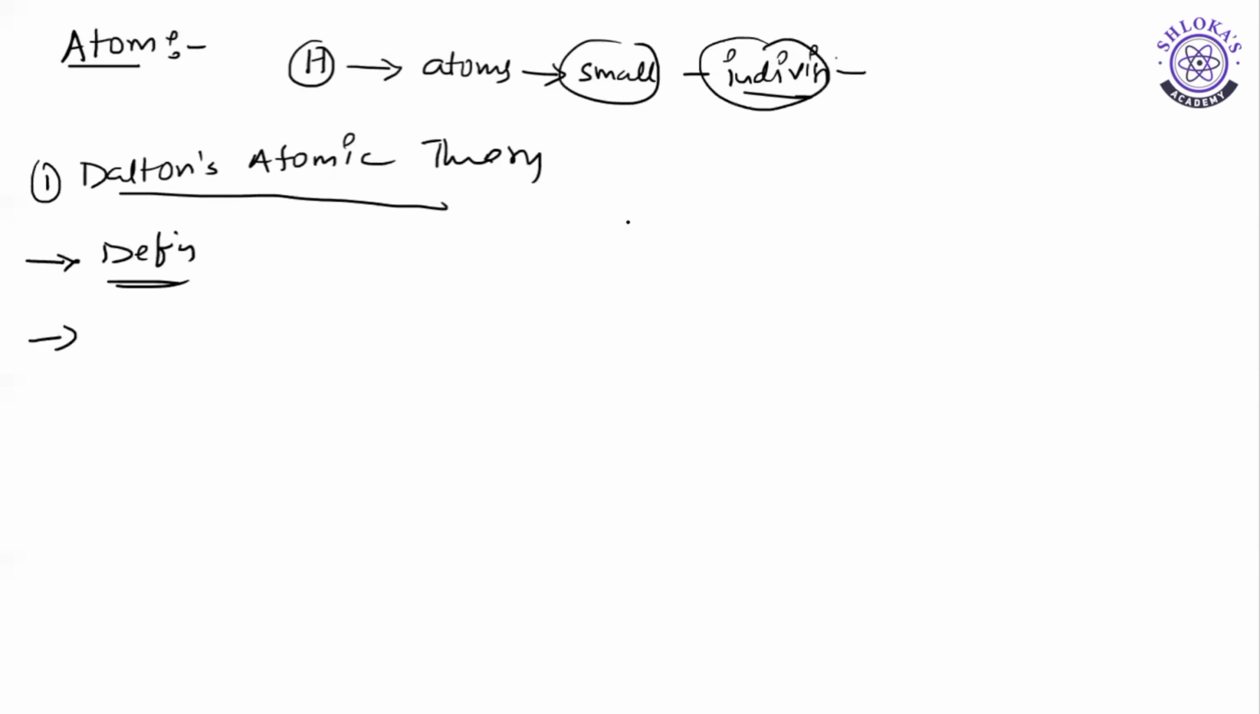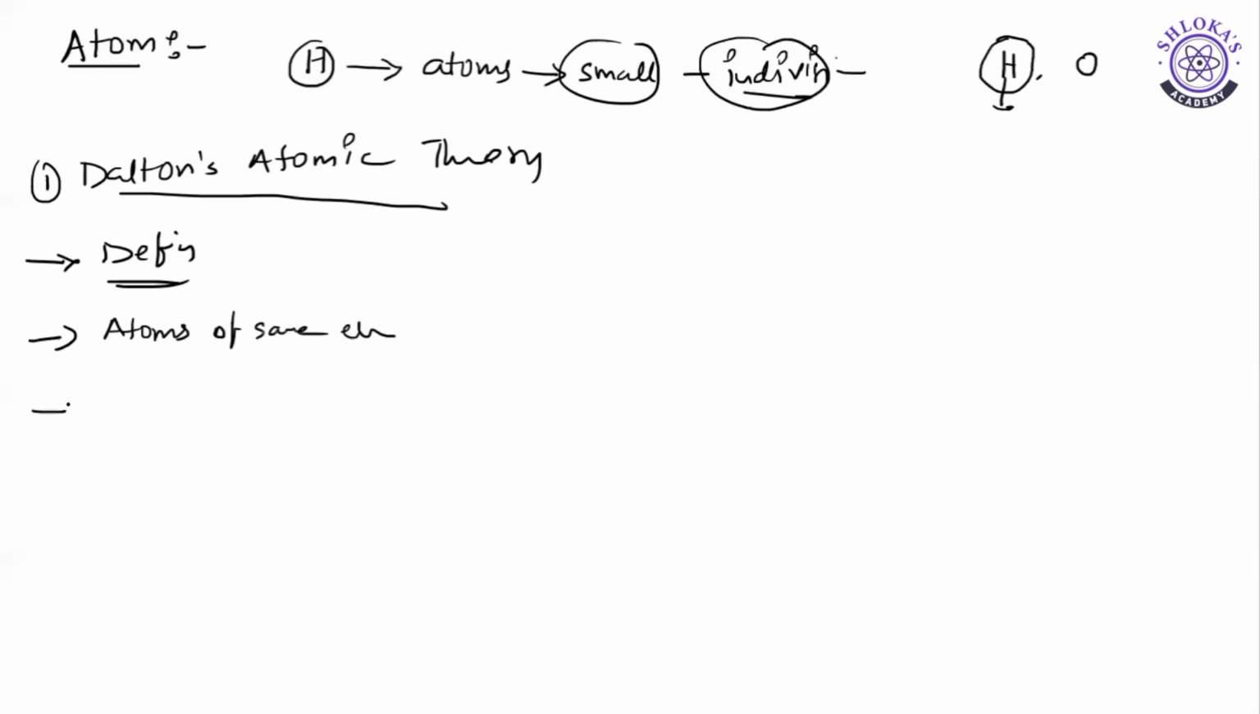Second point, if I take different atoms like hydrogen and oxygen, if I take all the atoms that belong to the hydrogen element only, all these atoms will have the same properties, mass, size, and all these properties will be the same. That is the second point. Atoms of the same element possess similar properties. That means they may have the same size, same mass, like that.